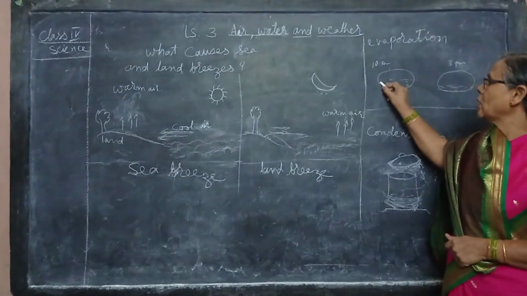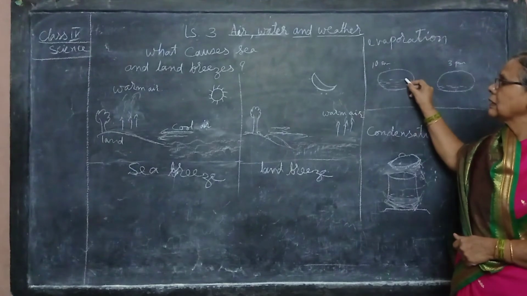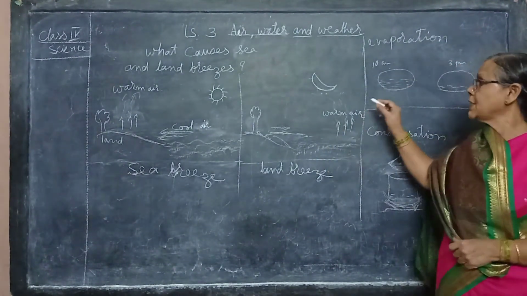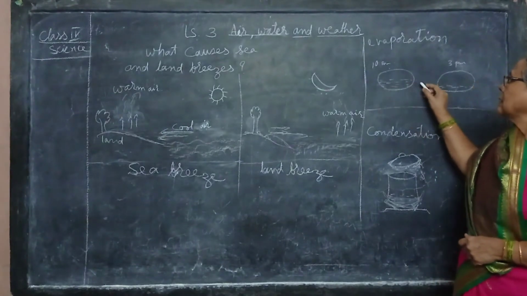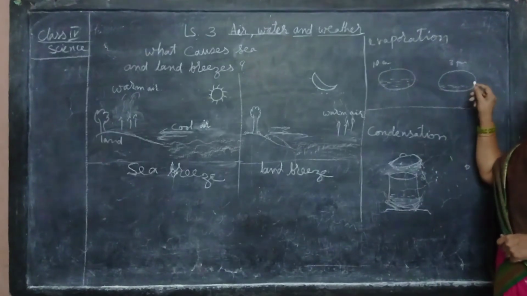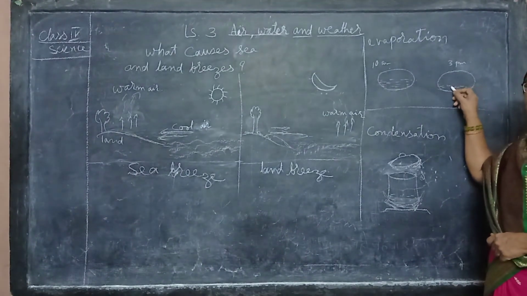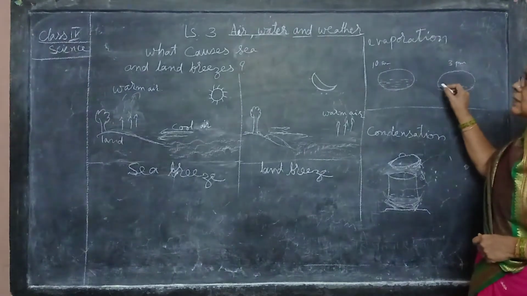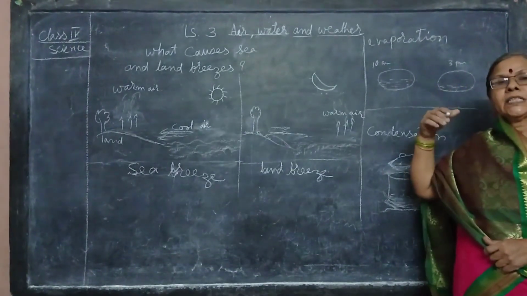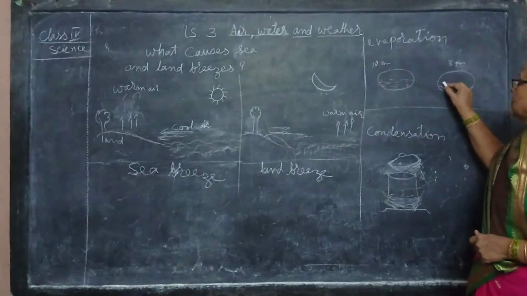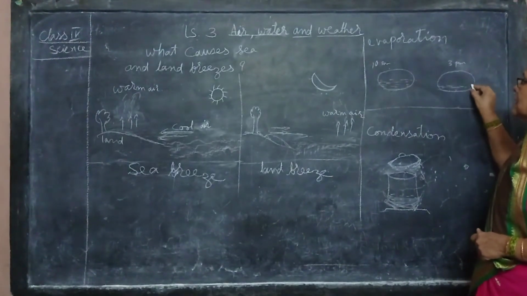Yes, because the water changes into water vapor, and the water level decreases at 3 p.m. due to the sun's heat. Because of the sun's heat, the water changes into vapor. You can see here the water level is reduced.